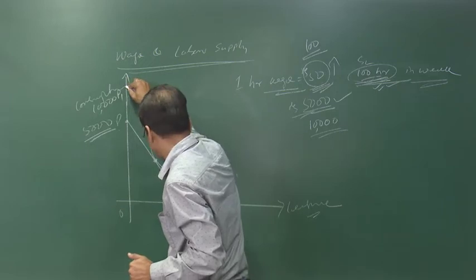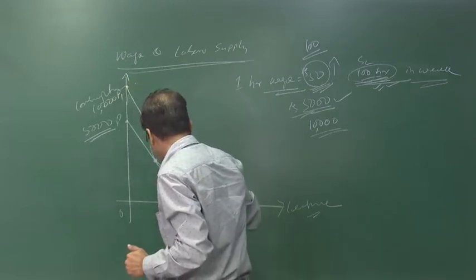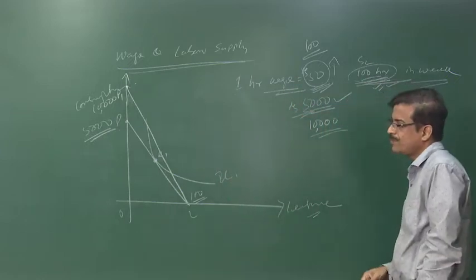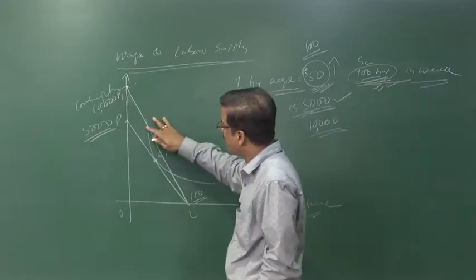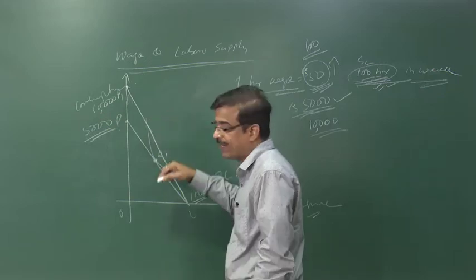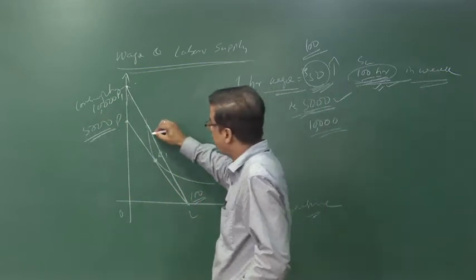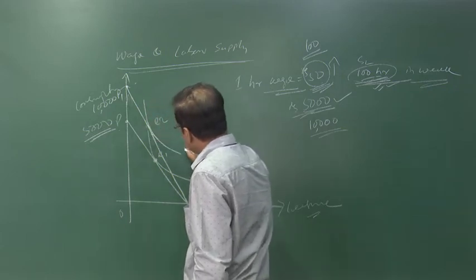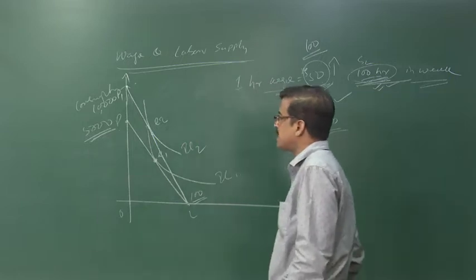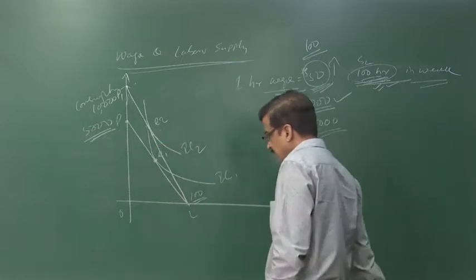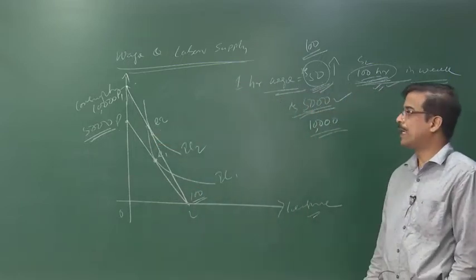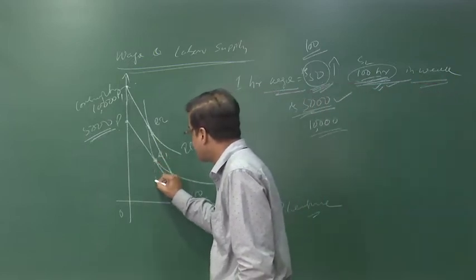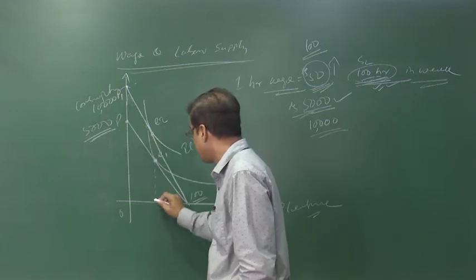Joining the points, we find the new price line, the new budget line, called OP1. And he is at a separate point of equilibrium. Now the equilibrium changes; let us say it is at the point E2, where the indifference curve IC2 is tangent to the budget line P1L.